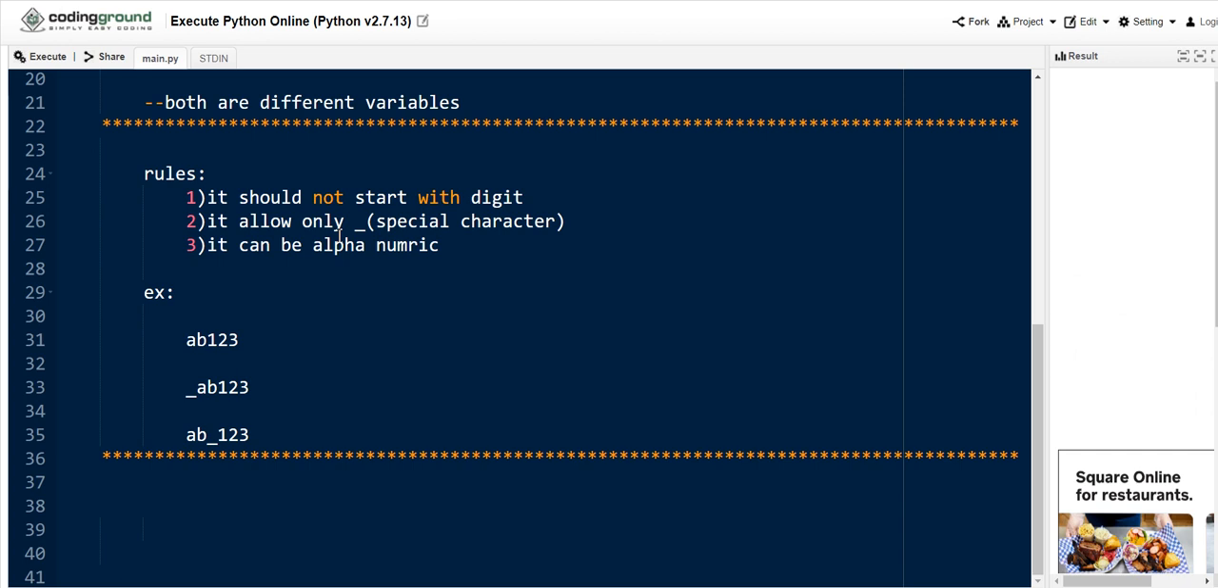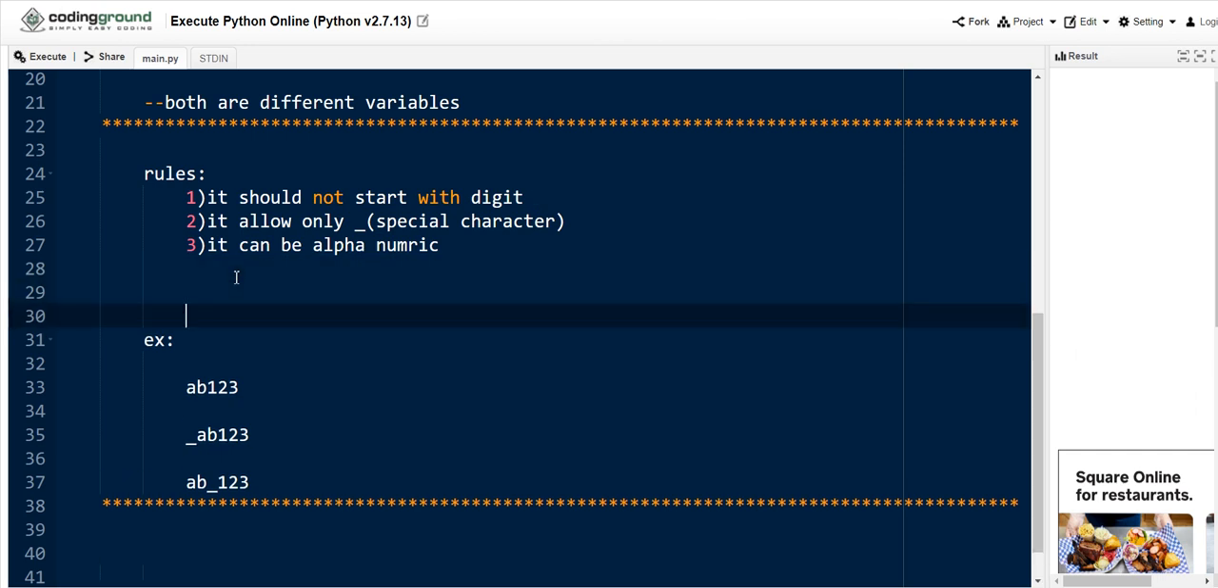Coming to the rules of variables. While creating a variable, we need to follow some set of rules, otherwise the interpreter will raise an error. First, in Python a variable should not start with a digit. Let me show you an example: 1abc. In this case it will raise an error, because a variable should not start with a digit. So that is the first rule.